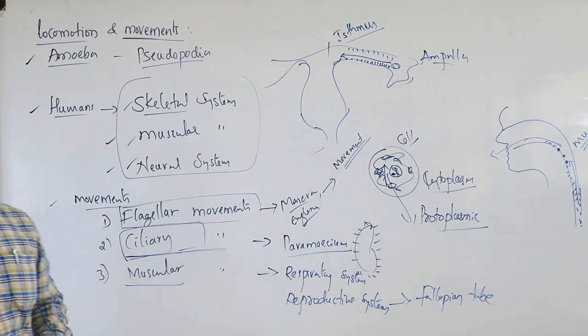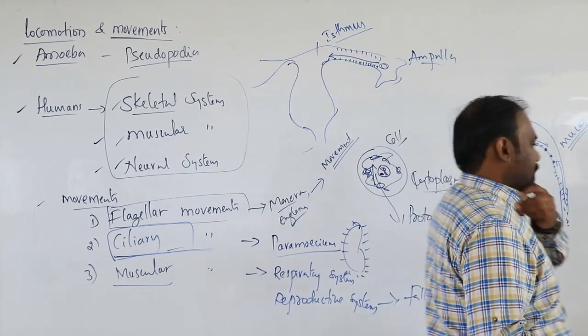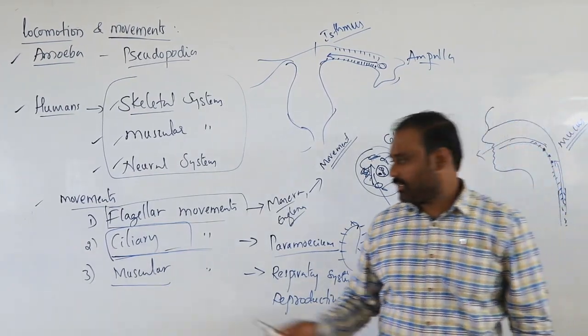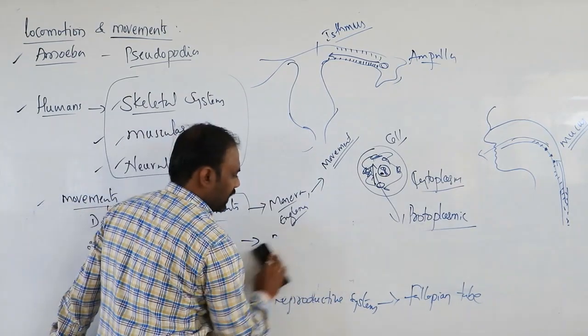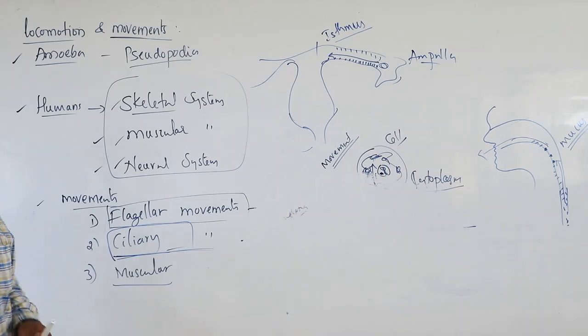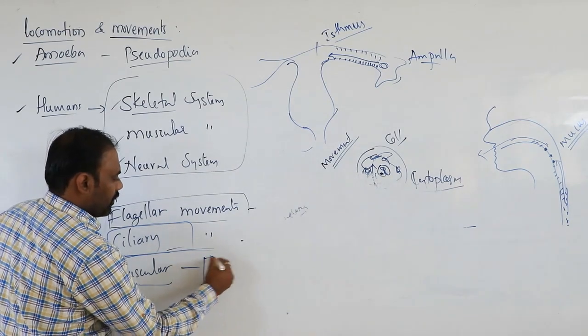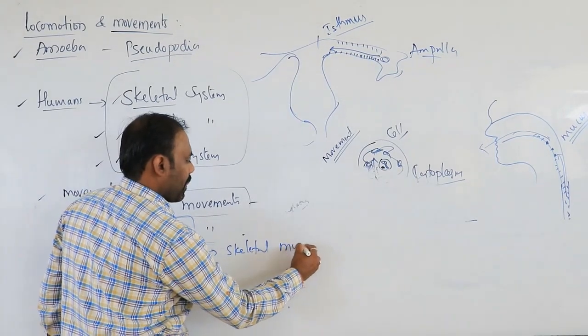As you know, we already discussed this in the chapter on structural organization in animals. When we talk about muscular movement, there are three types. The first one is skeletal muscles.